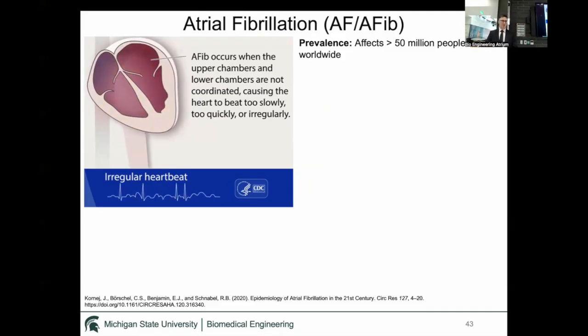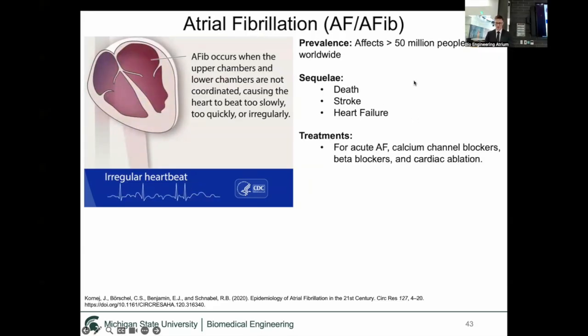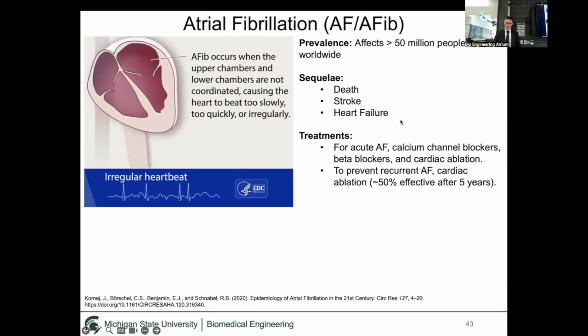Atrial fibrillation occurs when the top chambers, the atria, misfire and don't communicate with the lower chambers, called the ventricles, really well. This manifests in an irregular heartbeat. It affects over 50 million people worldwide, and if you don't get it treated, it likely will result in death, stroke, or heart failure.